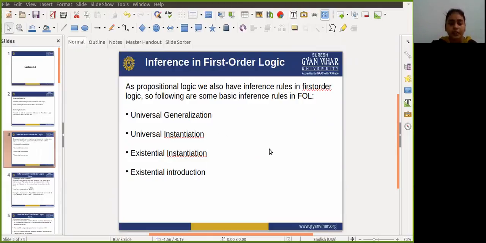But sentences containing words like all or some cannot be written. Okay, it cannot be written.